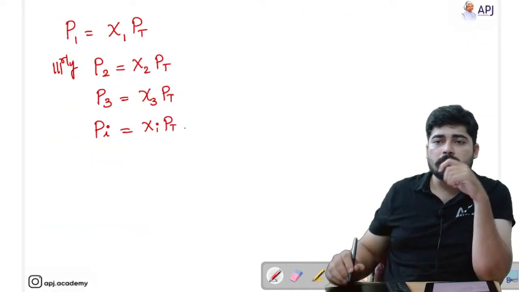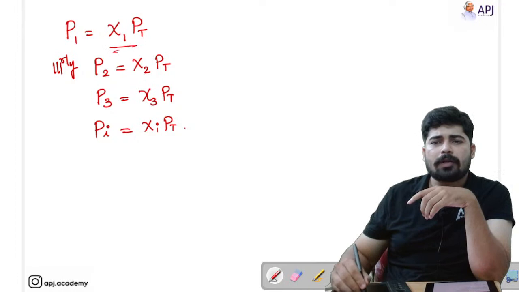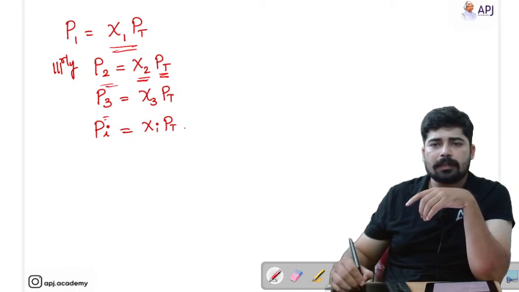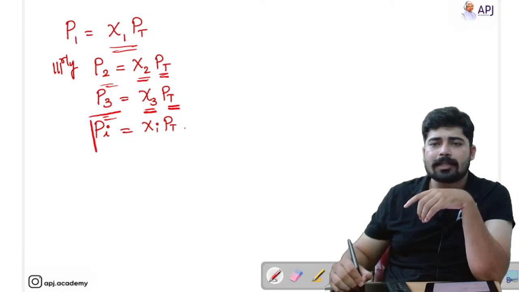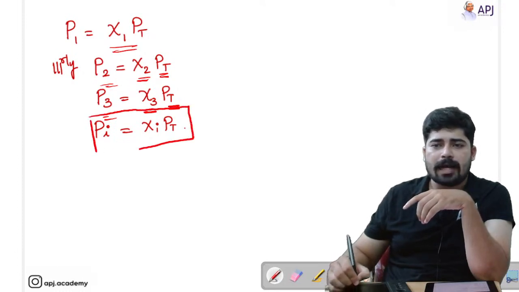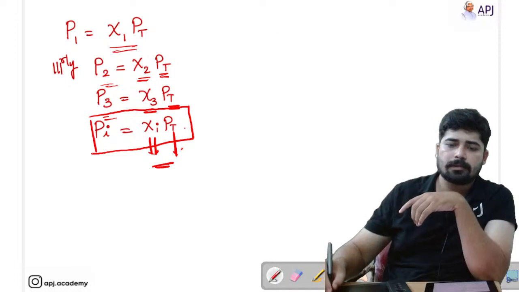Now we will move on to solve a problem, and this one we have already discussed, that is P2 equal to mole fraction into total pressure, P3 equal to mole fraction of 3 into total pressure. So we can generalize that partial pressure of a gas is equal to mole fraction of the gas into the total pressure, right?